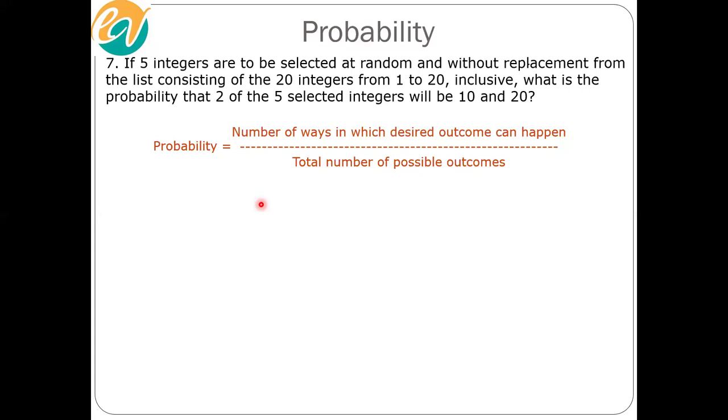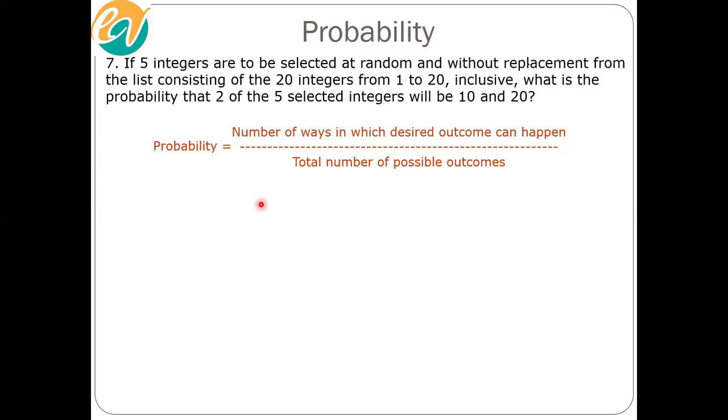How many total numbers do we have? 20. And how many integers do we have to select? 5. So in how many ways can we select 5 integers out of 20 integers?